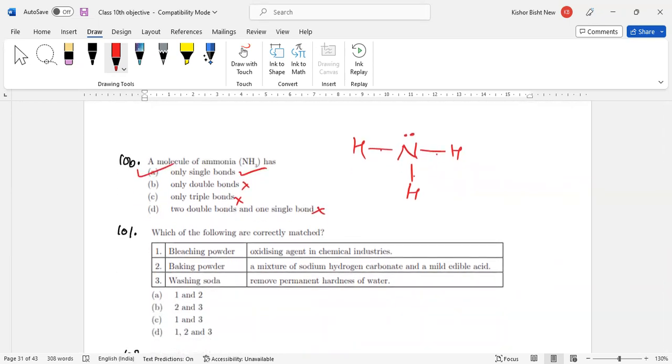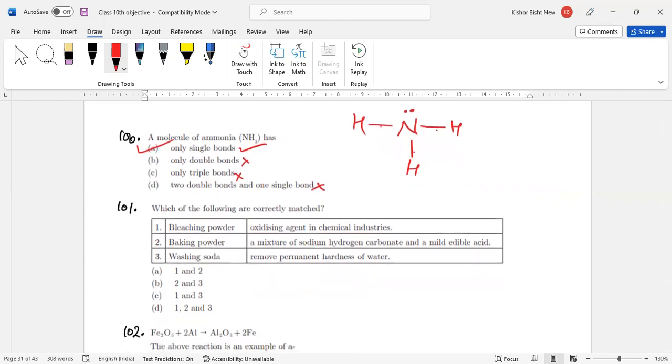Which of the following are correctly matched? Bleaching powder formula is CaOCl2. Baking powder is NaHCO3. Washing soda is Na2CO3·10H2O. Please remember. So bleaching powder is an oxidizing agent, a chemical used in industry. Yes, this is correct.